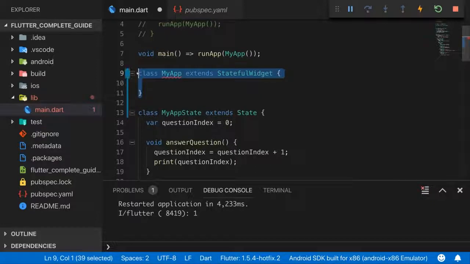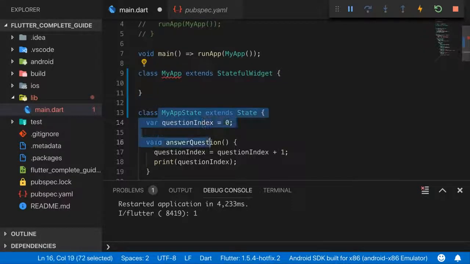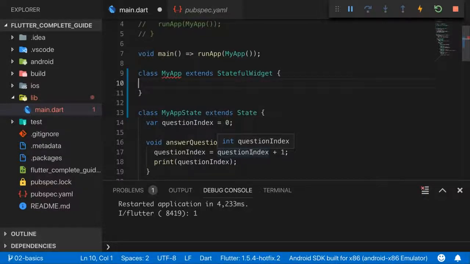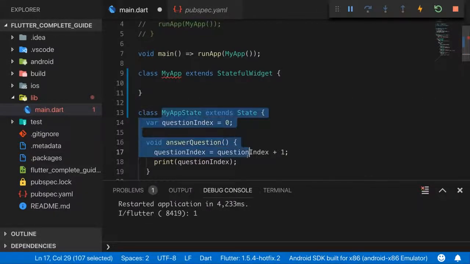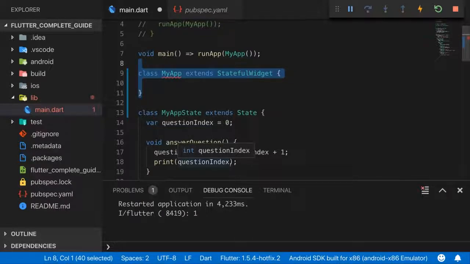But unlike that class here, it's technically not recreated. And that's important for storing your state, so that when the question index changes and the external data passed into the widget itself changes, only that is rebuilt, and our data here is not reset. If that's not entirely clear yet, it will become clearer once we start passing data into the widget itself. So we have that separation so that this data here, the state, can be persistent, whilst this widget itself can be rebuilt. Now we need to tell Flutter that this state class belongs to this widget class, however.